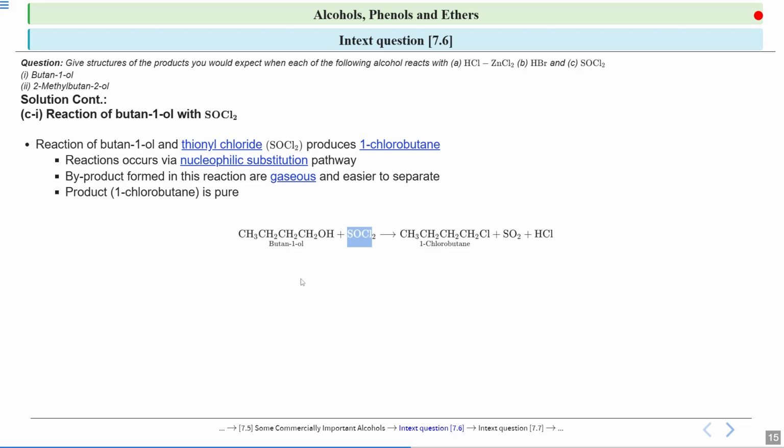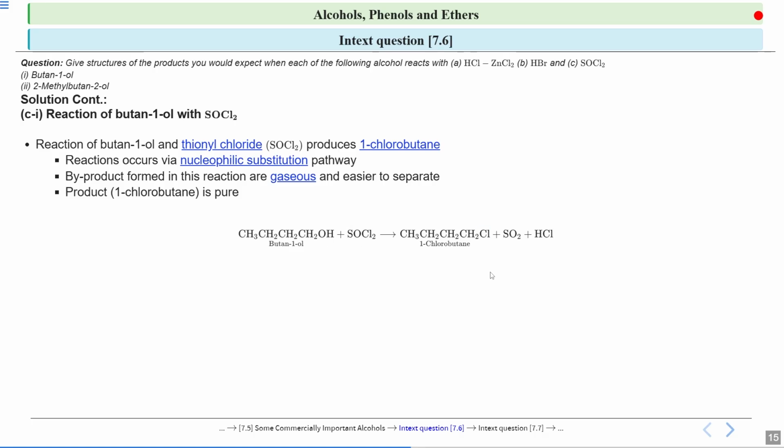In the second step, one of the chlorines will be removed from here. The chlorine from SOCl2 will leave, and now this chlorine will act as your nucleophile. When one chlorine is removed, this chlorine will come and attack at this carbon. So when this chlorine attacks this carbon, the whole group will leave, that is the oxygen to which this SOCl was attached. So this group will leave, and to this carbon your chlorine will be attached.